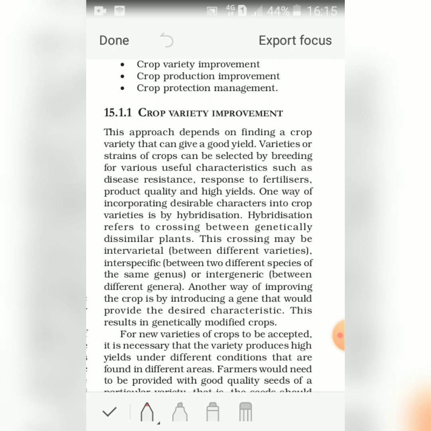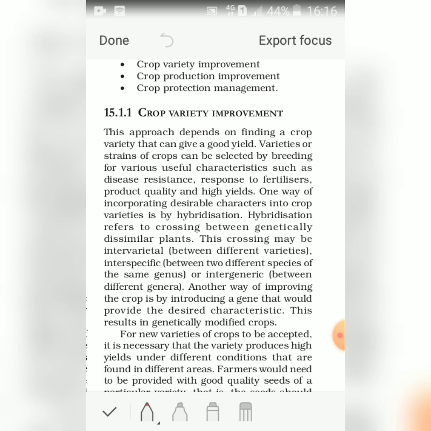Another way of improving the crop is by introducing a gene that would provide the desired characteristics. This results in genetically modified crops. That means by genetic engineering, we can insert some genes into the plant so that it becomes modified. The gene which was not there, we insert it so that we can get a good production, or the crop may be resistant to diseases or adapt in a better way to different climatic conditions. All this can be modified by inserting some genes into it.